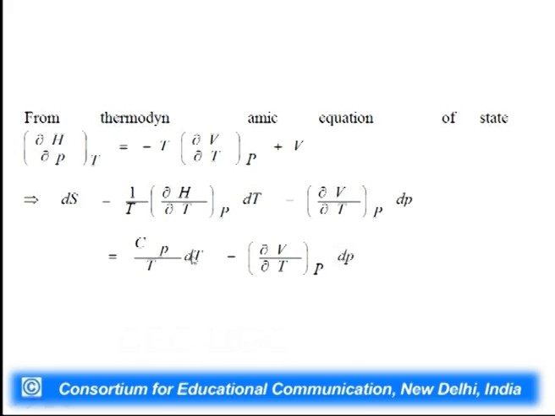So, this is simply Cp dT by T minus del V by del T at constant P dP. So, if in a process pressure and temperature get changed, we can calculate delta S using this equation. This is a general equation which is applicable to any kind of gas, whether that is a perfect gas or van der Waals gas or any kind of gas obeying any kind of equation. We can calculate the entropy change dS.